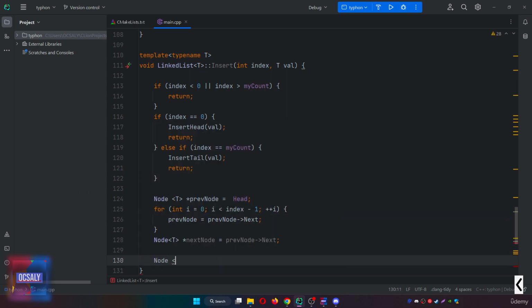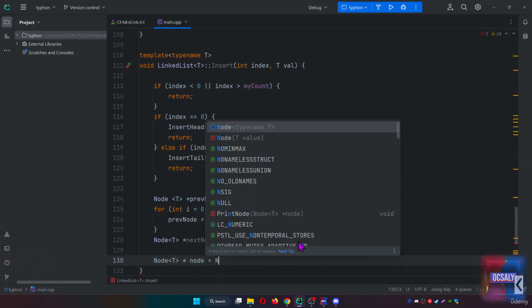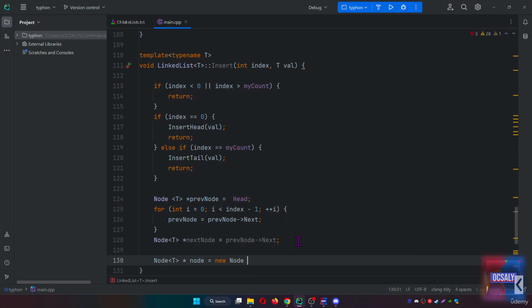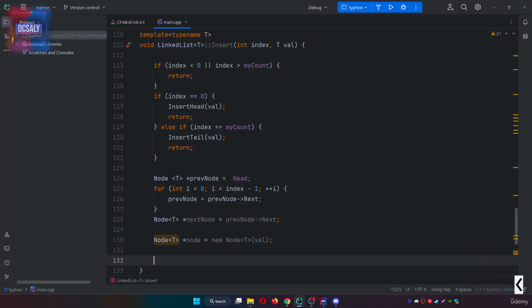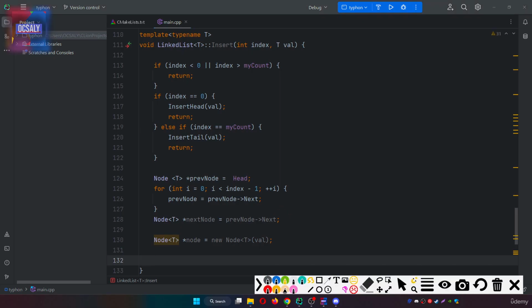The new node is going to be a node where we pass the value here, and after that we will insert this new node between the previous node and the next node.